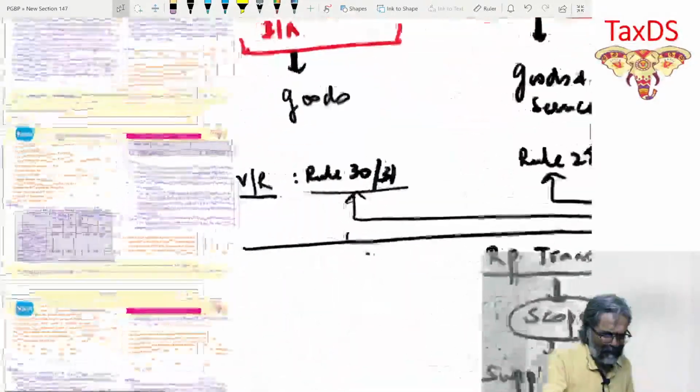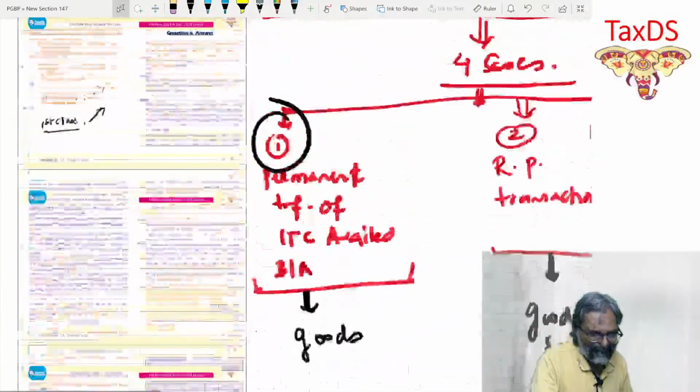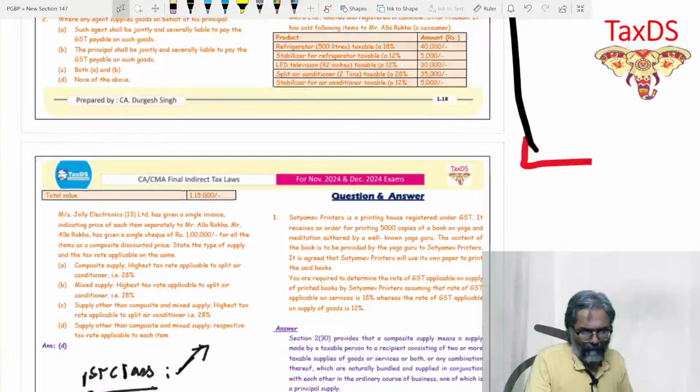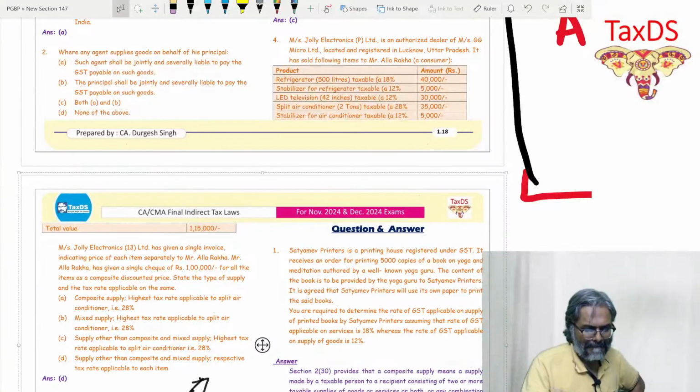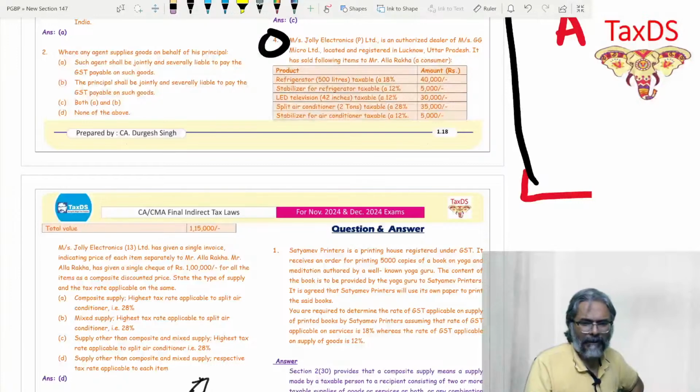Now, in this regard, students, please have a look. Question number 4 is an MCQ. Mrs. Jolly Electronics Private Limited is an authorized dealer of Mrs. DG Micro Limited, located and registered in Lucknow, Uttar Pradesh. It has sold the following items to Mr. Allah Rakha, consumer.